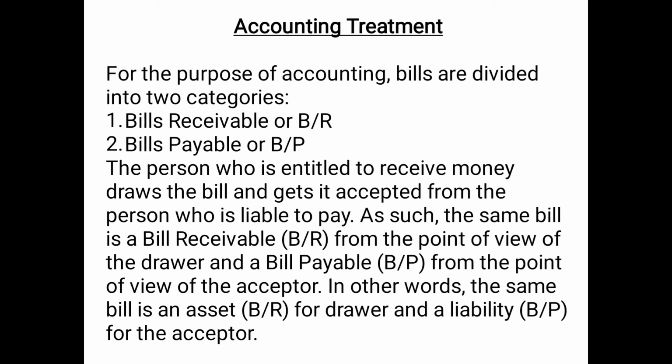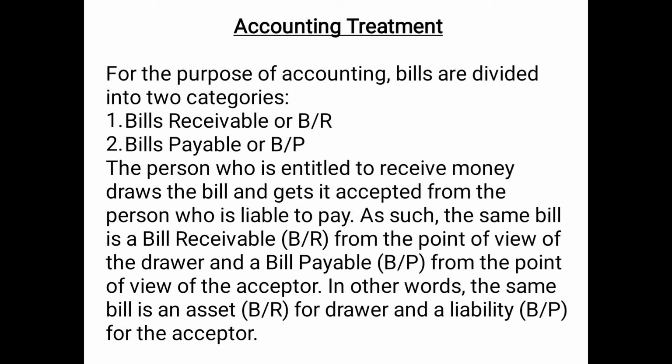Moving ahead, children, accounting treatment. For the purpose of accounting, bills are divided into two categories. Number one, bills receivable, or in short BR, and bills payable, in short BP. These two terms you have already learned while learning the basic terminology. Bills receivable is considered to be an asset. Bills receivable means a bill against which the payment is to be received, and therefore it is an asset. Whereas bills payable means a bill against which the payment is to be made, and therefore it is a liability.